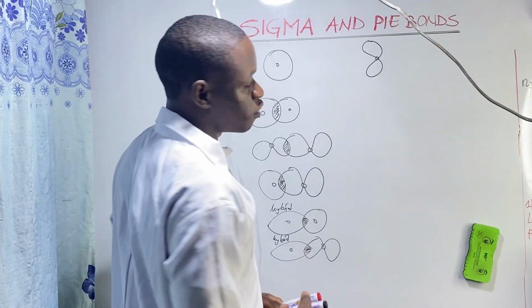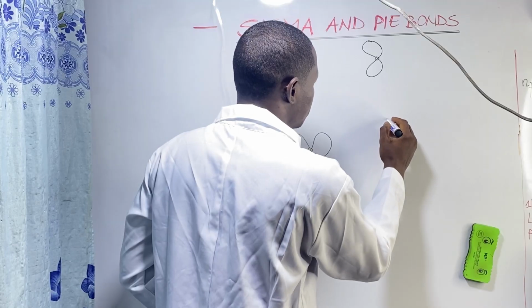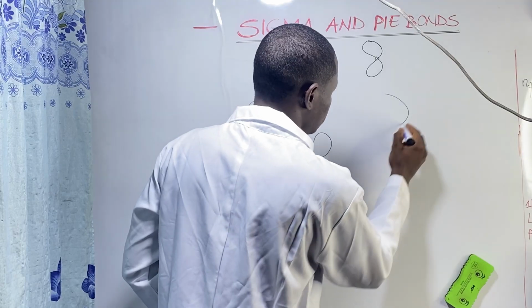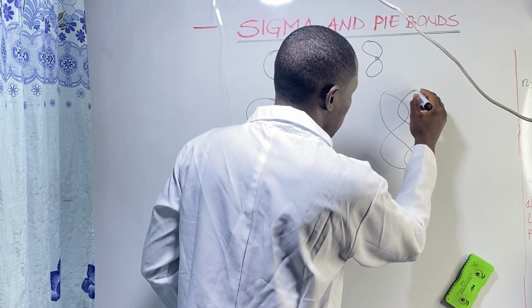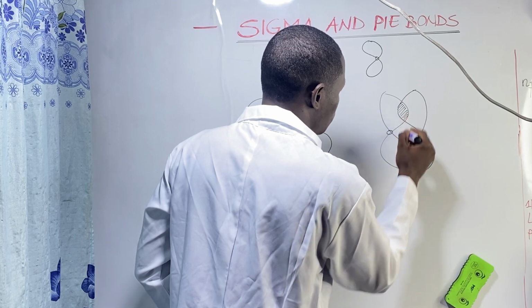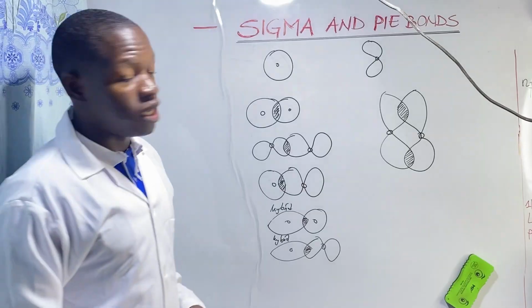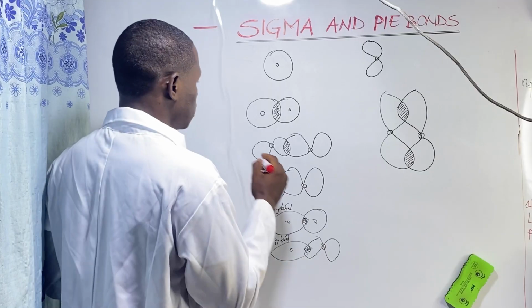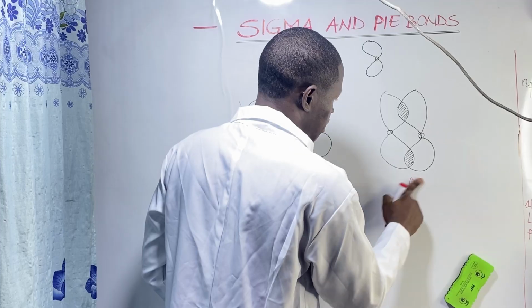Now, pi bond formation. Pi bond formation has only one method, and that is the lateral overlap. The lateral overlap of atomic orbitals, two p orbitals. So all these ones are different types of sigma bonds, while here is a pi bond.